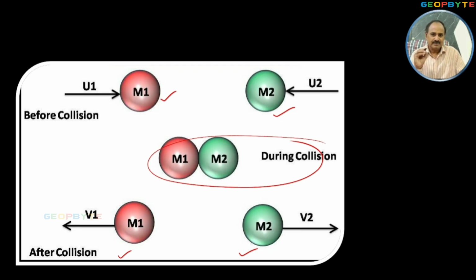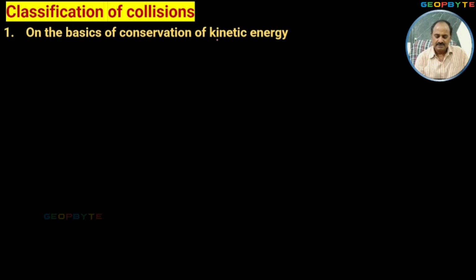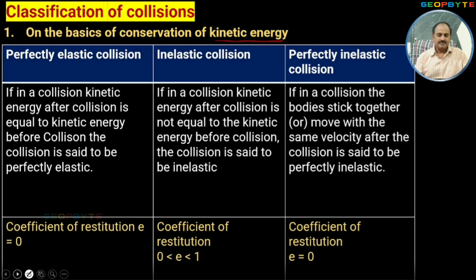Understood clearly? Yes. Dear students, remember, collisions can be classified in different ways. The first classification is based on the conservation of kinetic energy, and the second classification is based on the direction of colliding objects. Now look at the first classification. Based on the conservation of kinetic energy, collisions are of three types.